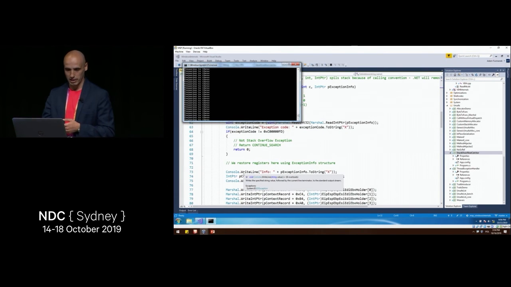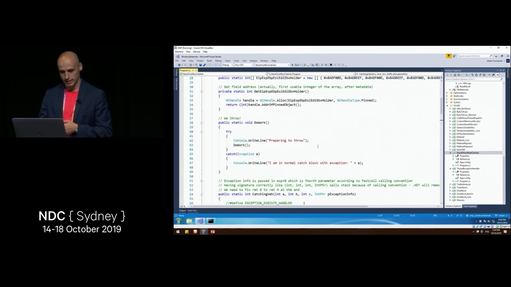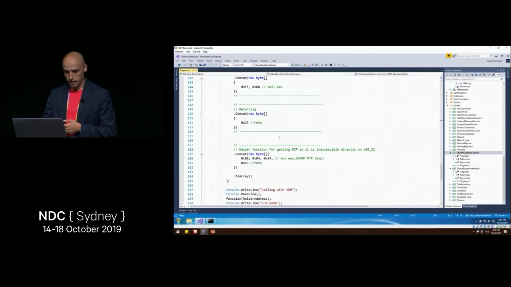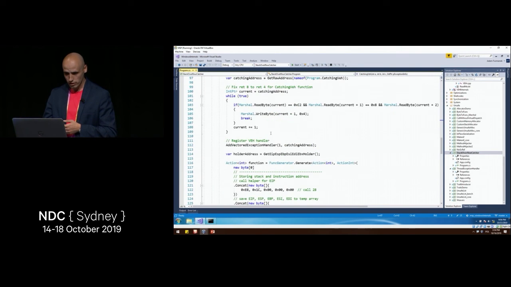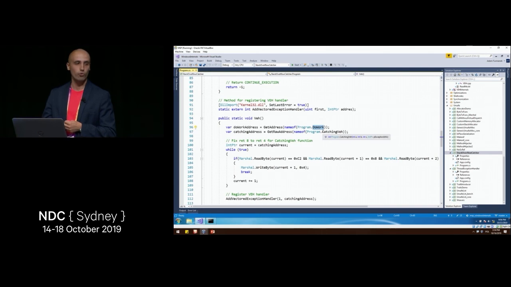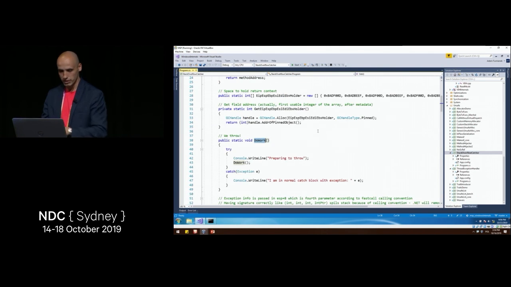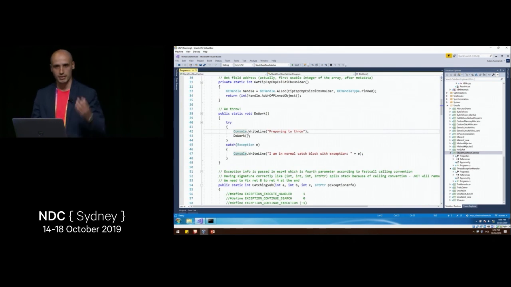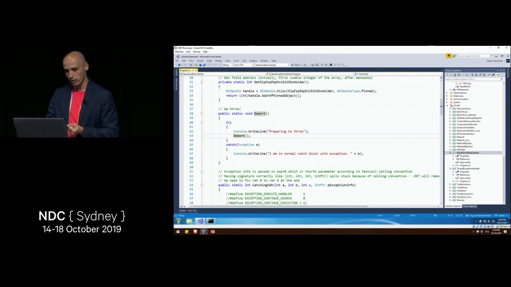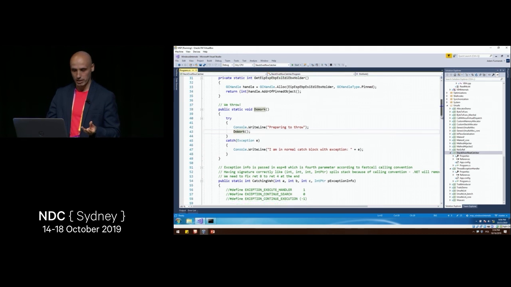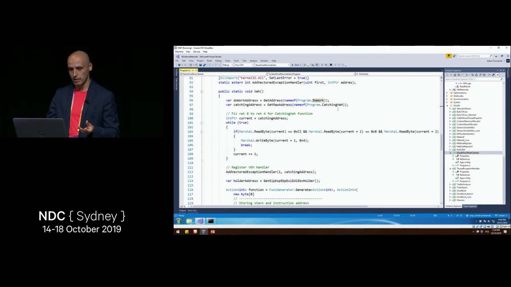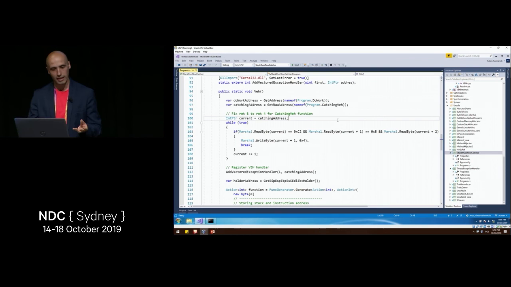Let me just start this application, so it's preparing to throw the Stack Overflow exception. I have a very simple method called doWork, and it just goes and, in infinite recursion, calls itself to generate Stack Overflow exception. In this application I register the VEH exception handler, and I want to follow the set jump, long jump approach to handle the exception.